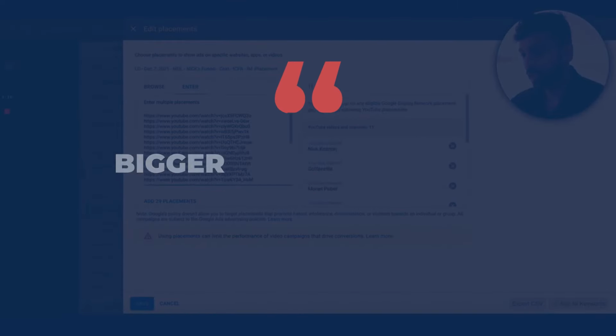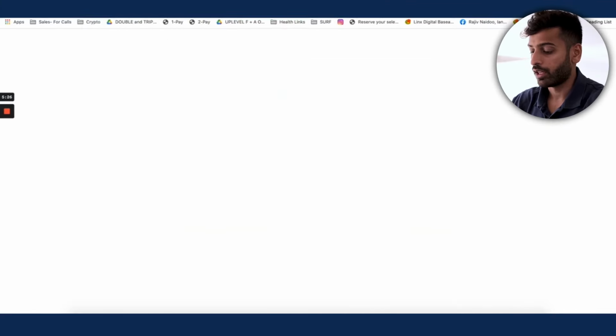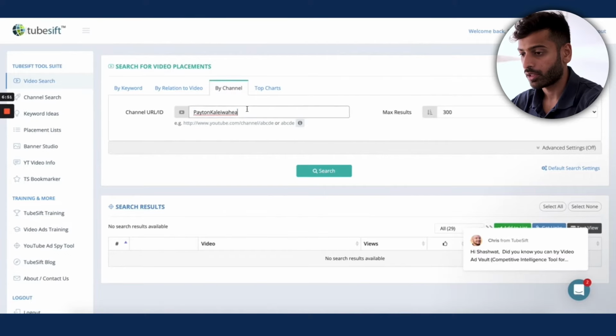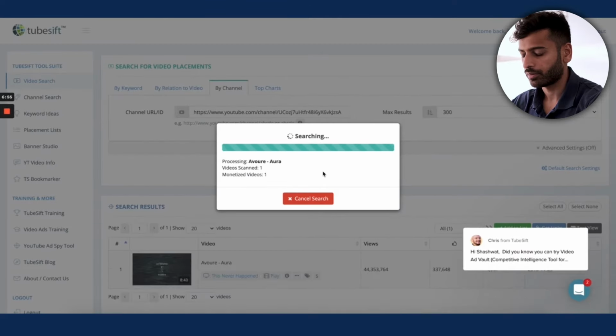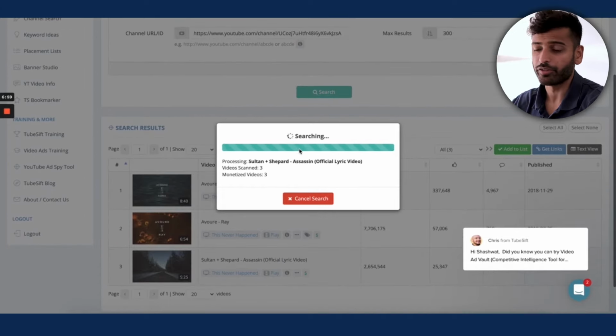Now, one thing you do want to keep in mind is when you use individual channel URLs. So let's say you're on YouTube. Grab that URL, throw that in there. And there you go. Now you're getting the videos from that channel. So that's a better way of doing it. That's a secondary way to target a specific channel because then you can get the individual video URLs versus the channel URL, which sometimes doesn't deliver for whatever reason.